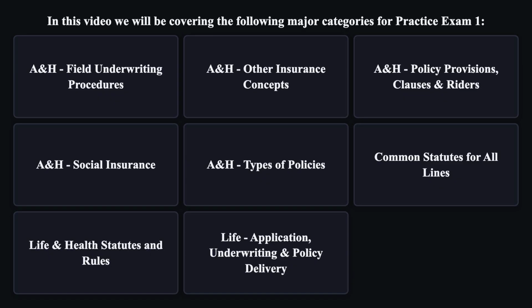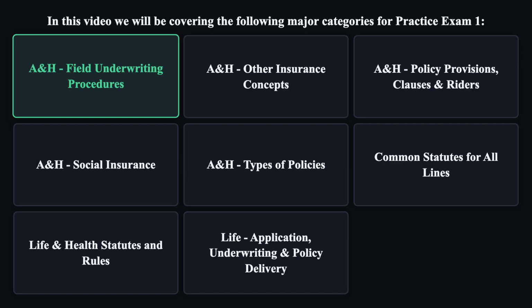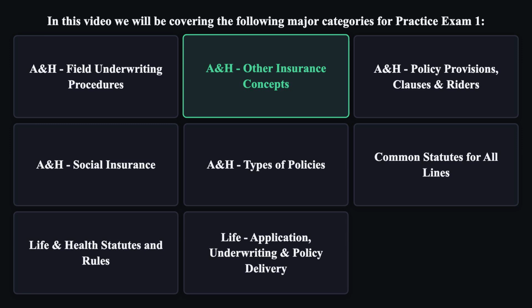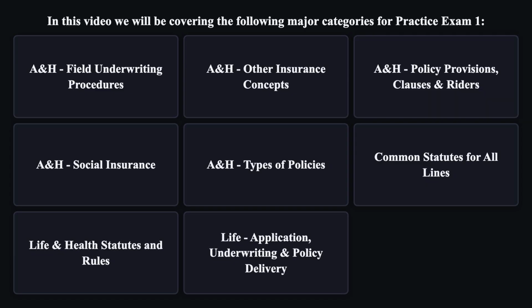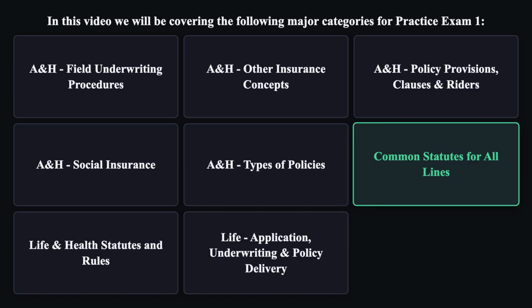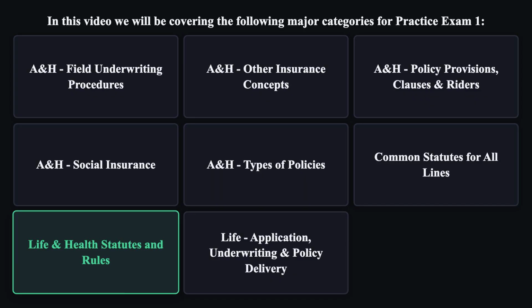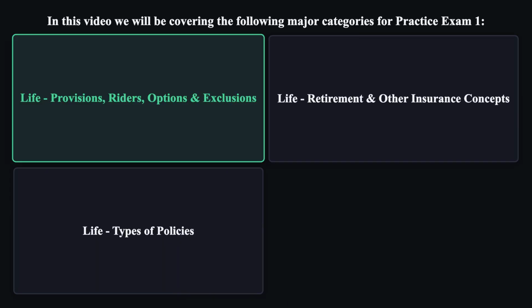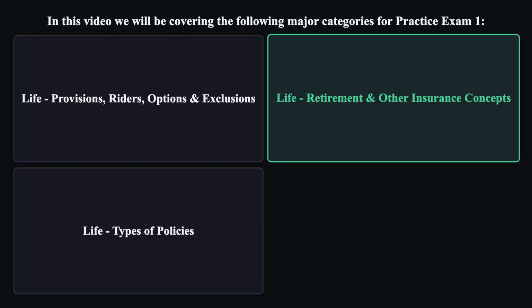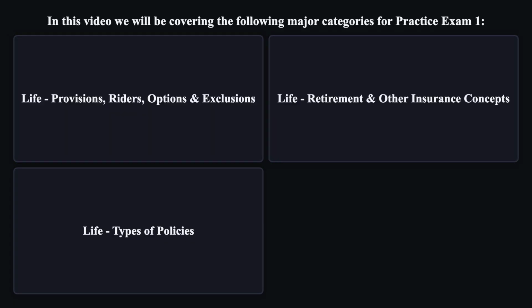In this video, we will be covering the following major categories for Practice Exam 1. A&H, Field Underwriting Procedures. A&H, Other Insurance Concepts. A&H, Policy Provisions, Clauses, and Riders. A&H, Social Insurance. A&H, Types of Policies. Common Statutes for all lines. Life and Health Statutes and Rules. Life, Application, Underwriting, and Policy Delivery. Life, Provisions, Riders, Options, and Exclusions. Life, Retirement, and Other Insurance Concepts. Life, Types of Policies.